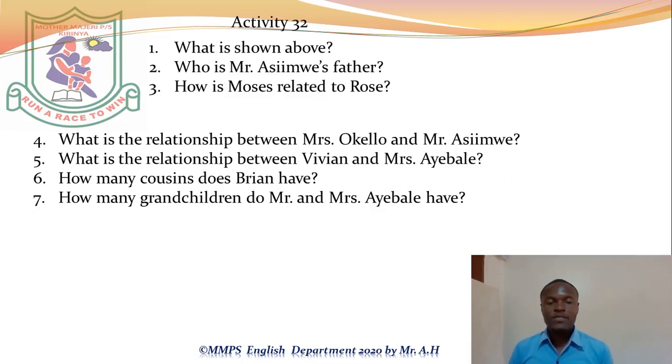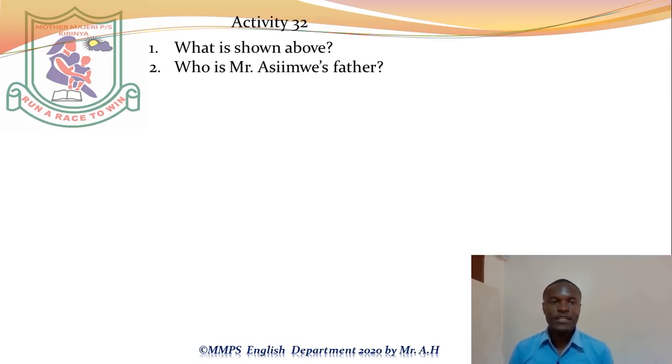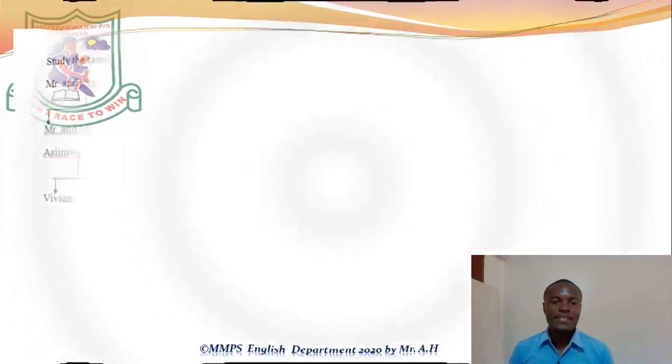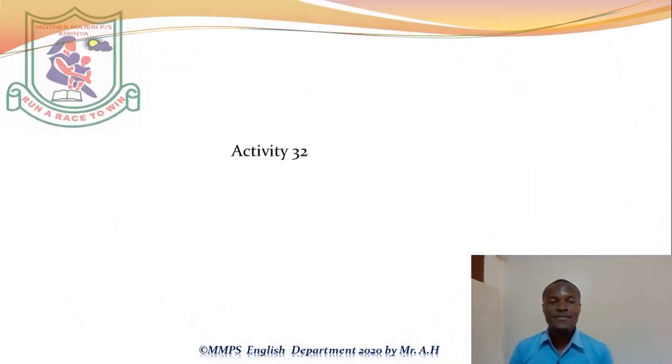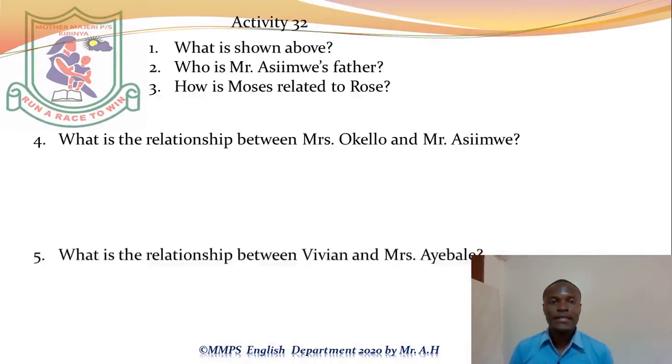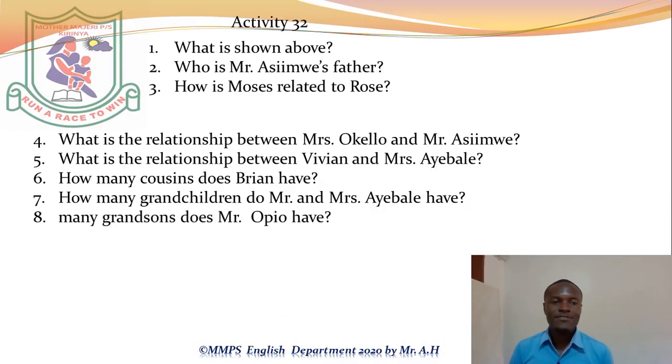We say Mr. and Mrs. Ayebale have 6 grandchildren. We can count them: 1 Vivian, 2 Brian, 3 Shaban, 4 Daphne, 5 Moses, 6 Sharon.